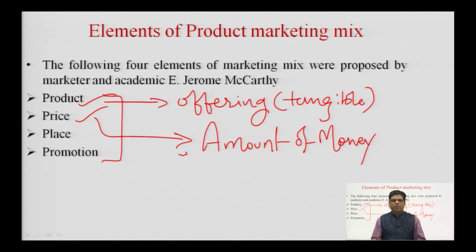So, any tangible product is actually owned by the person who pays the price. In case of a service, I do not take anything tangible back home. So, let us once again understand this properly, that a product is a tangible thing which we take ownership of when we pay the price.